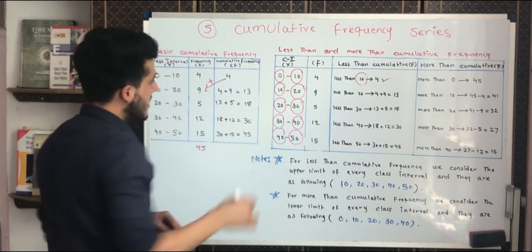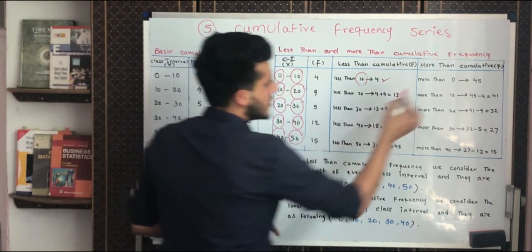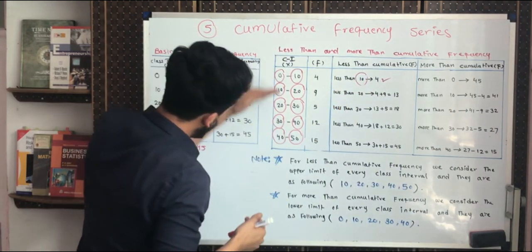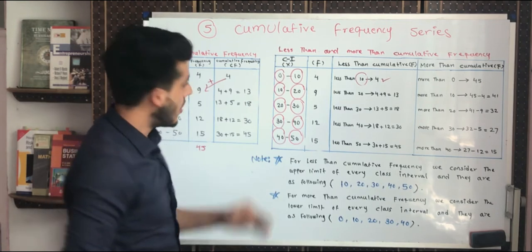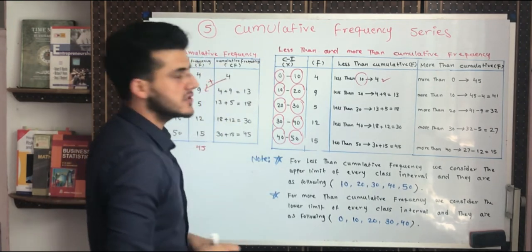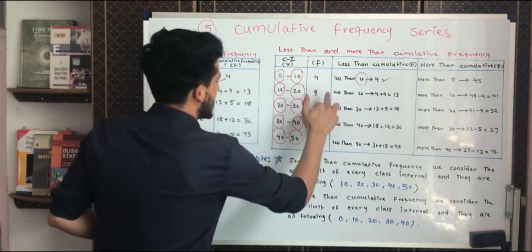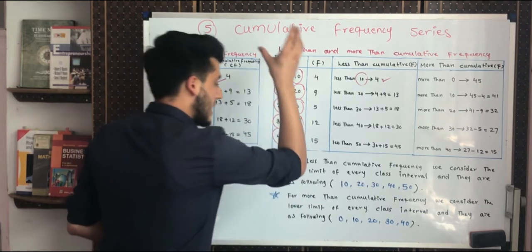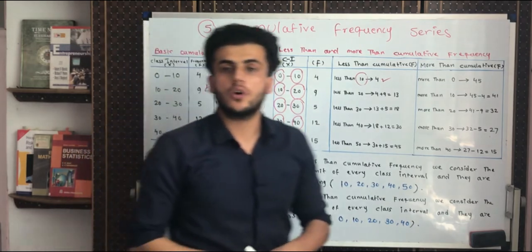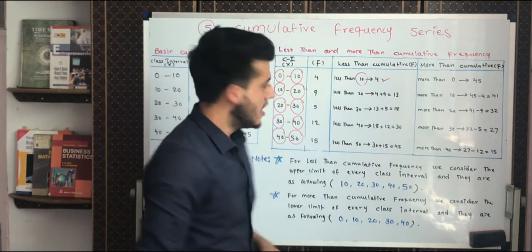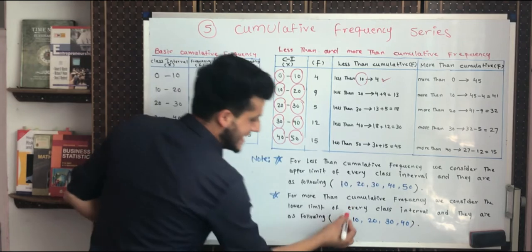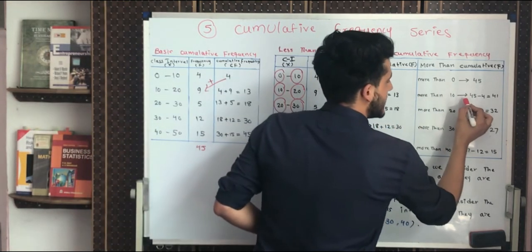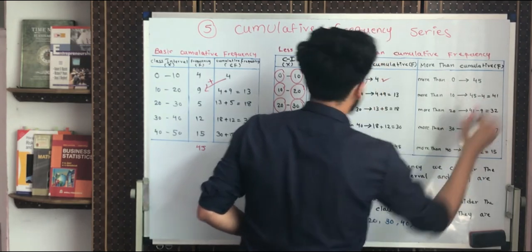cumulative frequency. So more than 0. When it says more than 0, all the below marks, the below class intervals will be included. This class interval, this class interval, this class interval, and this class interval. And accumulation of all the class intervals is 45. Now it says more than 10, because we are considering only the lower limits. More than 10, when we are saying 45 minus 4 is equal to 41.